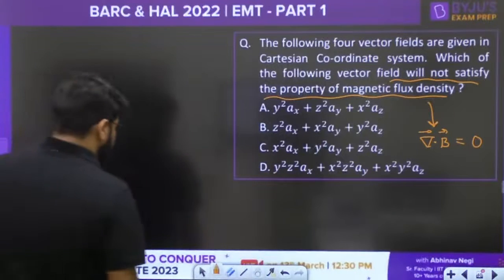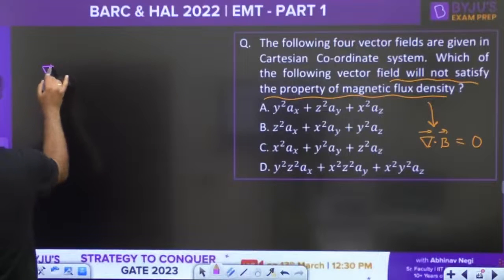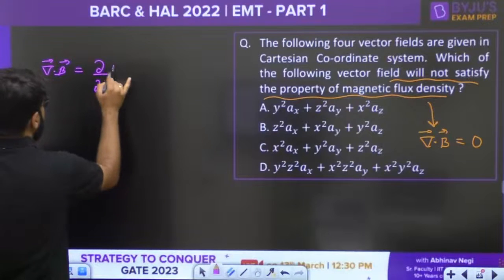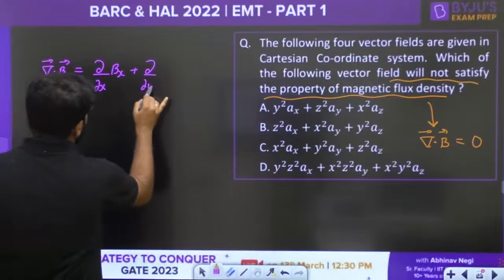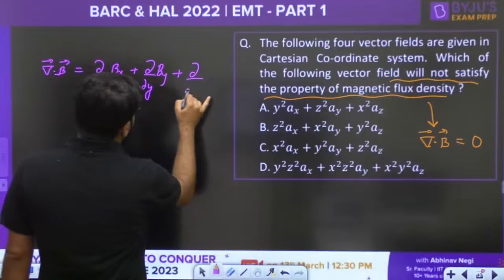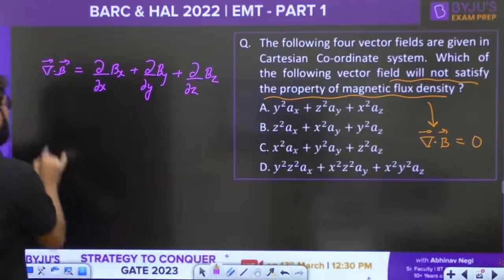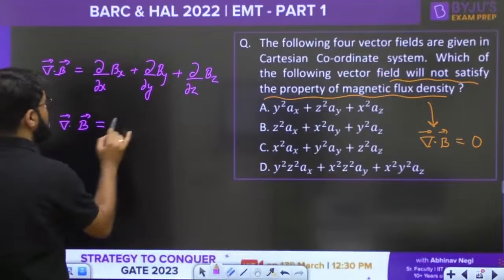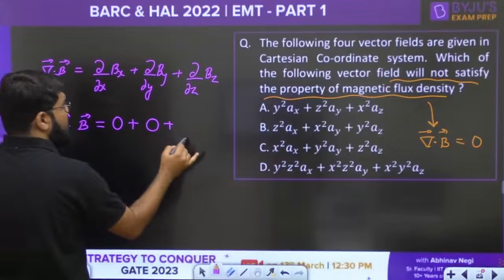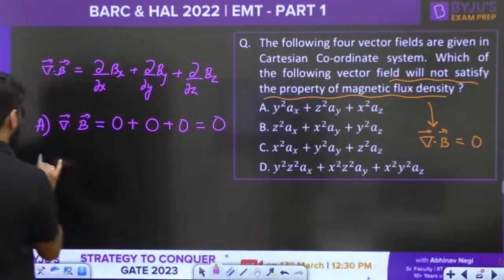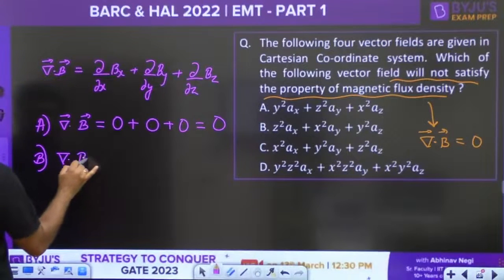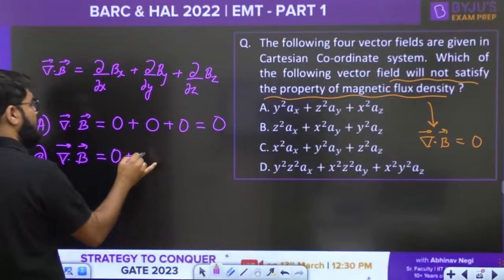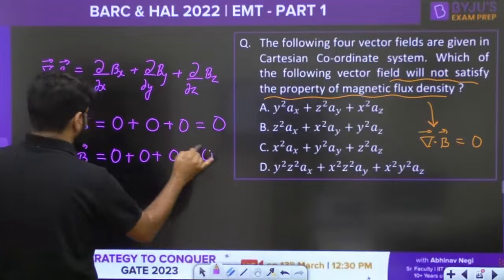Now del dot B is given by the formula, because it is Cartesian coordinate, del by del x of Bx component, plus del by del y of By, plus del by del z of Bz. If I want to discuss option number A, what is the divergence? Del dot B: differentiation of y square with x, differentiation of z square with y, differentiation of x square with z, everything is 0. Option number B, what is del dot B? Differentiation of z square with x, x square with y, y square with z, everything is 0.